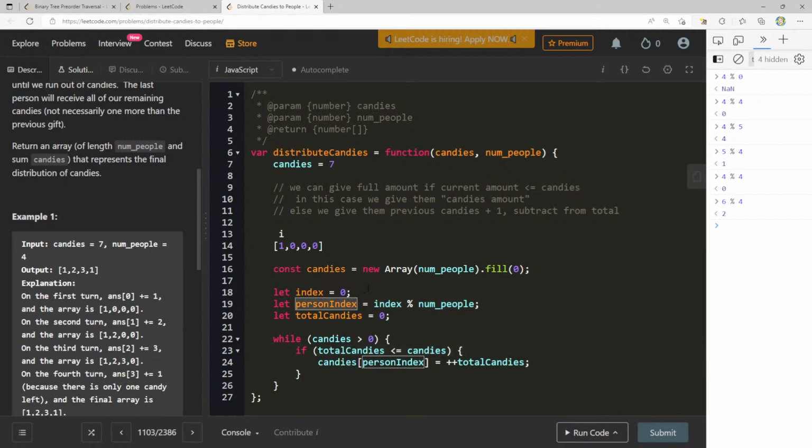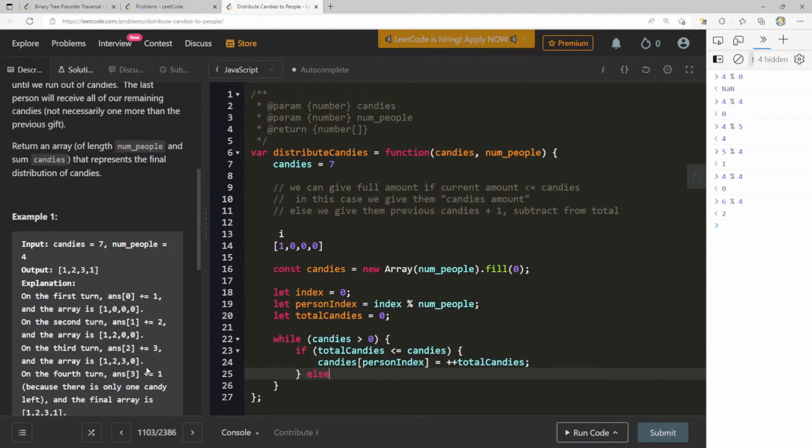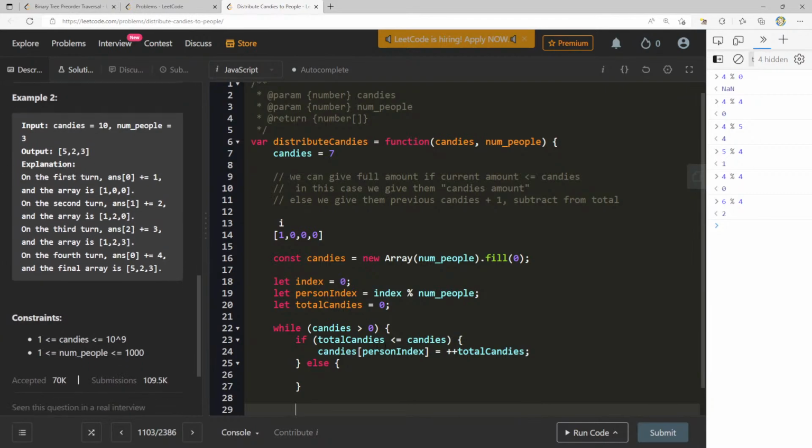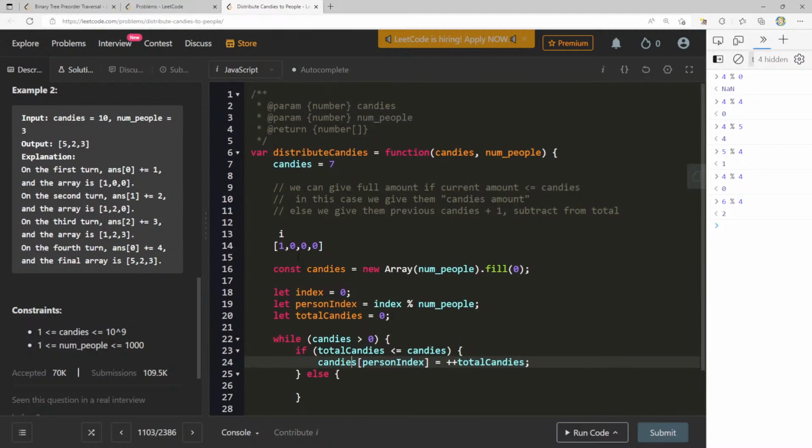Okay. Now for person index, what I want to do now is we should say we're always going to be going up. I feel like I'm going to have an if and else in here, but I also feel like index is always going to be increasing, and person index will just be the same thing again. Person index equals index modulo num people. This handles our looping, right? So if total candies is less than or equal to that, we can say candies at person index plus plus total candies, and then for candies, we should subtract total candies.